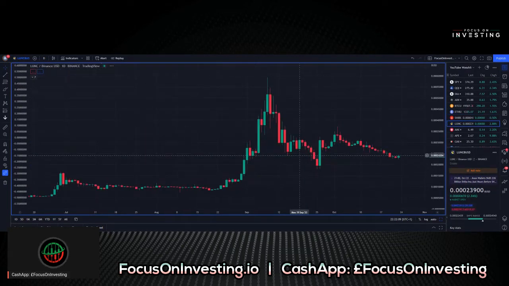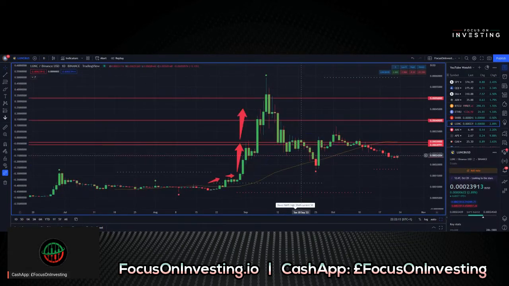Our next chart that we're looking at is Luna Classic against Binance USD from Binance, ticker symbol LUNCBUSD. Current price is 0.000233914. Market is still open. Currently up 2.87% for the day, and again, we don't have any indication on what our highs are.